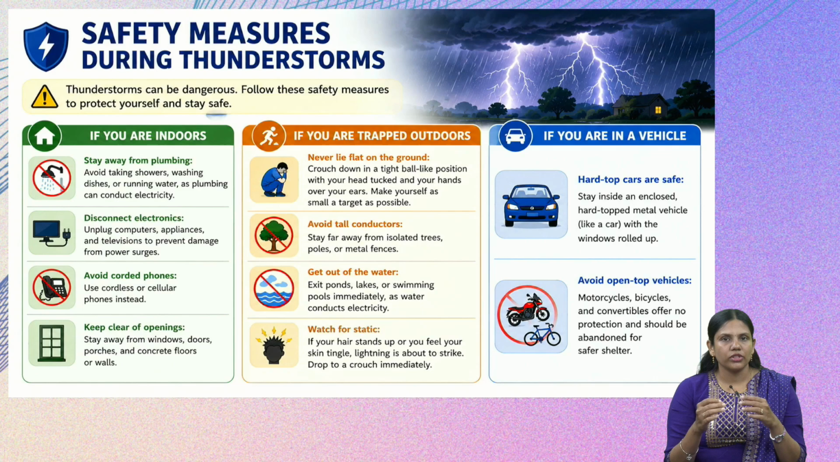These kinds of questions can also be asked in the CTET, like which among the following should be the safety measure to protect from a thunderstorm. And also situations like if your hair stands up, what does it indicate, what should be the next step? These kinds of questions can also be asked in the CTET Paper 2 Science.